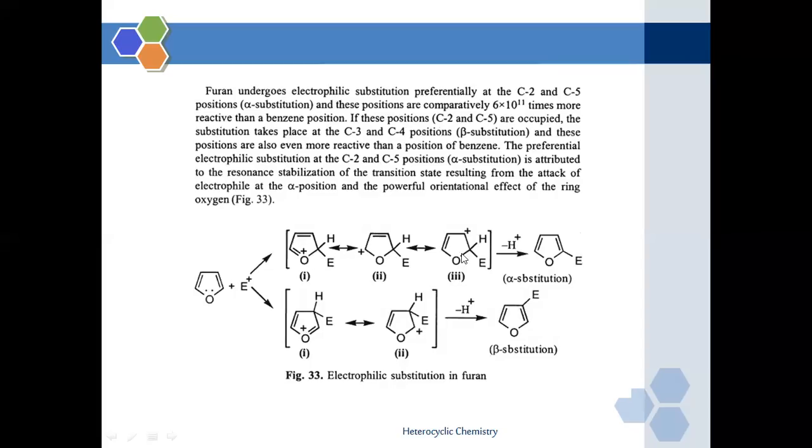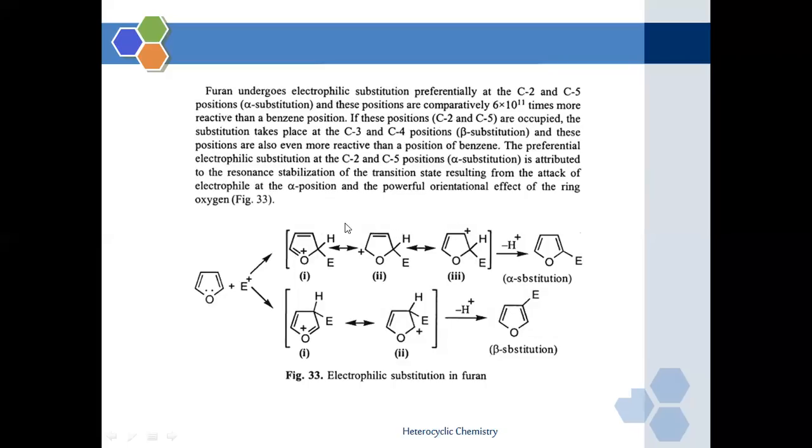If it is going to occupy the alpha position, that is carbon number 2 and carbon number 5, the picture shown here will be the substitution when it takes place at carbon number 2. Now this furan structure will undergo resonance stabilization. So there will be a shifting of the pi cloud of electrons from the second position to the third, then the fifth position, and it is going to have the alpha substitution preferably at the second position. This is with respect to when a furan molecule will be substituted at the alpha position.